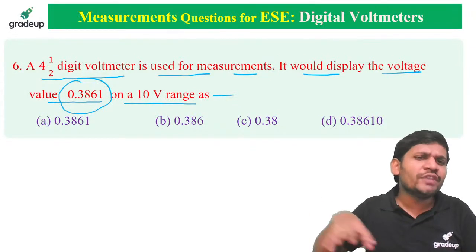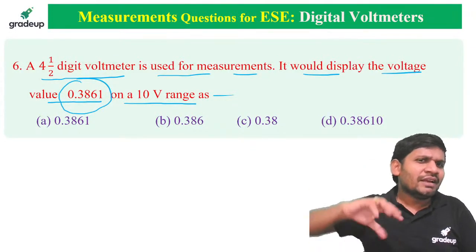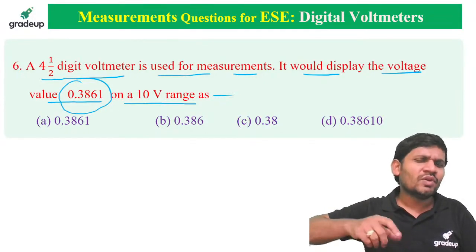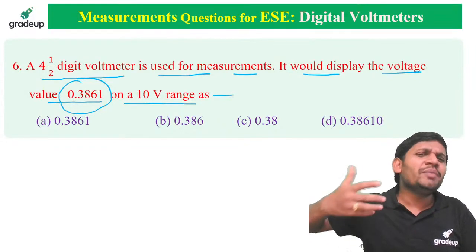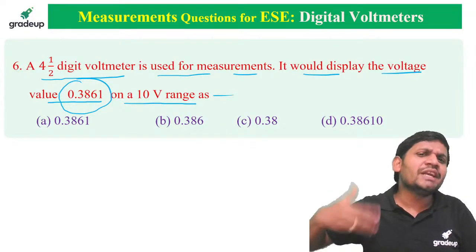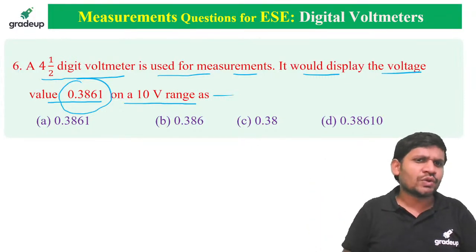I think all of you know this; we all operate DMMs in our laboratory. Digital voltmeter or DMM, the operation is the same. But a digital multimeter is used not only for voltage, we also measure currents and resistance.